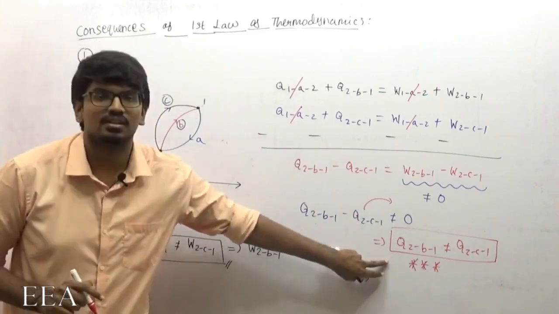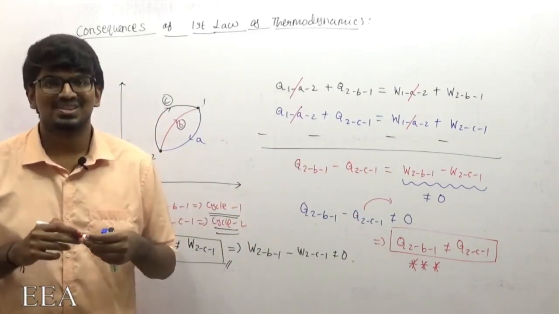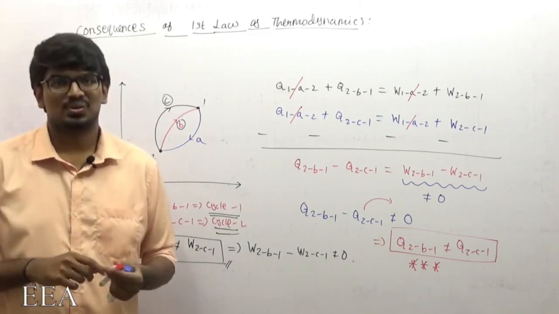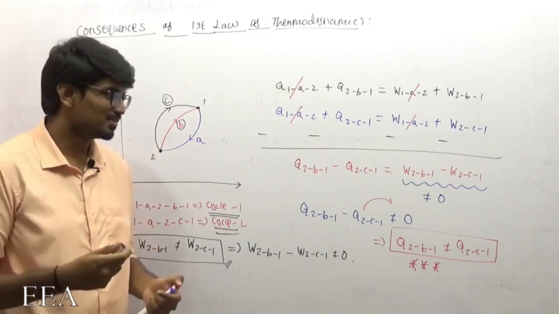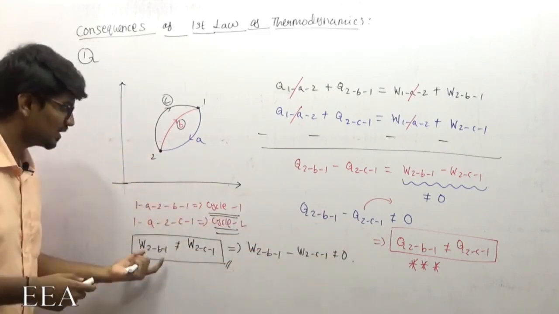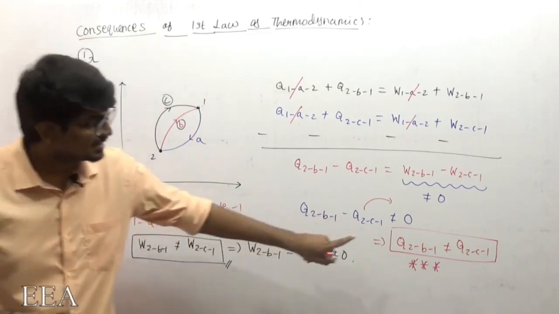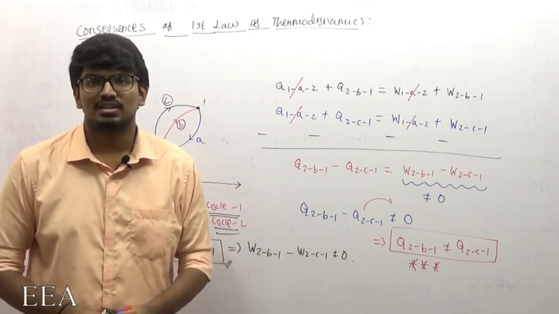By using this equation, what can we conclude? I hope you have already got it. It is nothing but that not only work transfer, heat transfer is also a path function. Why?